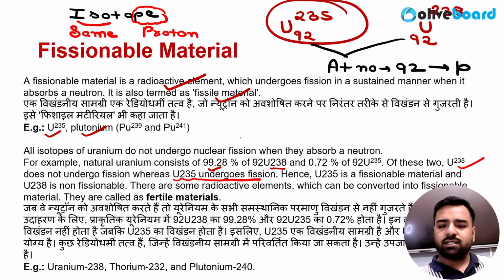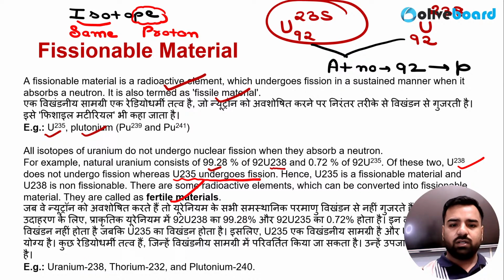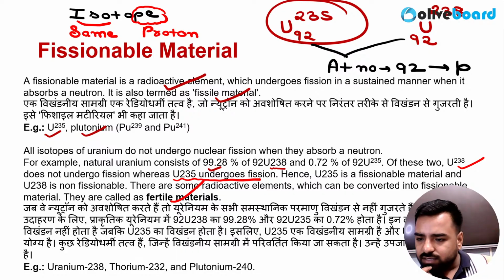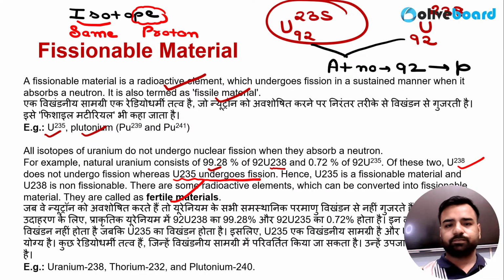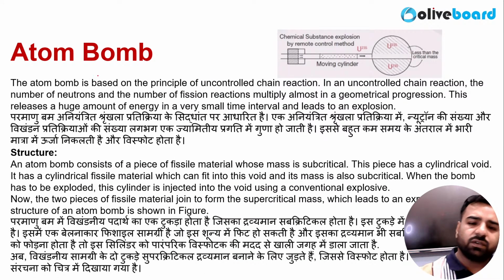So there are some radioactive materials or elements which can be converted into fissionable material. They are known as fertile materials. So I guess this part is clear now. Understood? So plutonium 239 or uranium 235, these were fissionable materials. You are saying there's a difference, so same atomic number but different mass number. That's correct. True. So guys, we were talking about atom bomb.